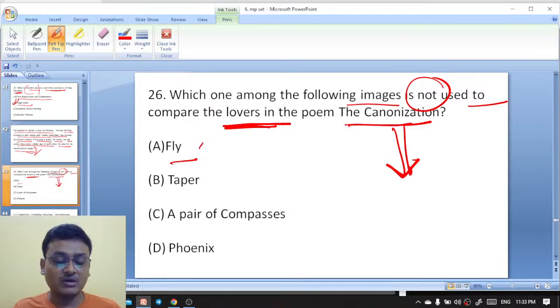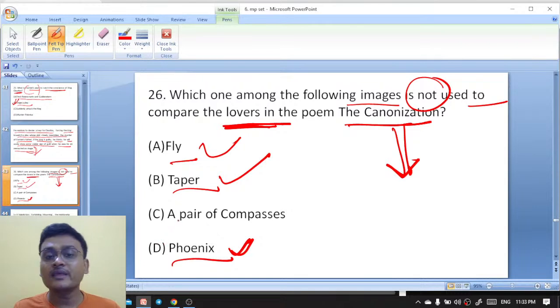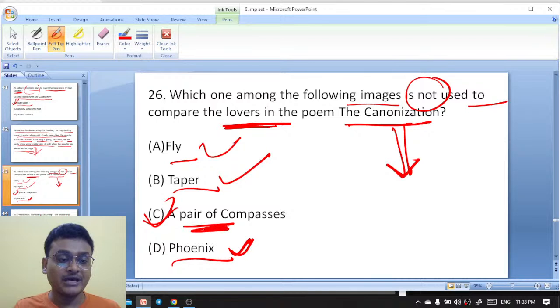Fly is an image that was used in Canonization. Tapestry, taper was also, and the myth of the phoenix also appears in Canonization, whereas a pair of compasses does not appear. So here pair of compasses is the right answer.